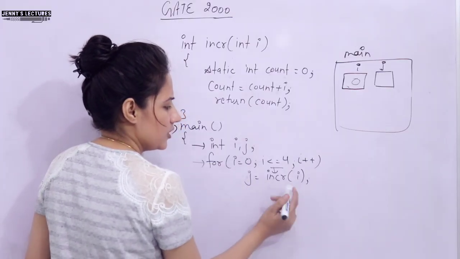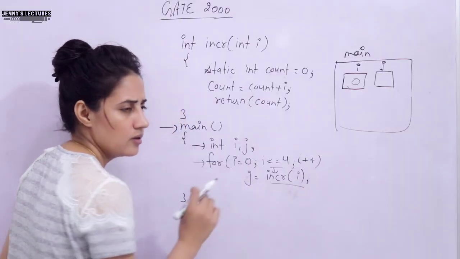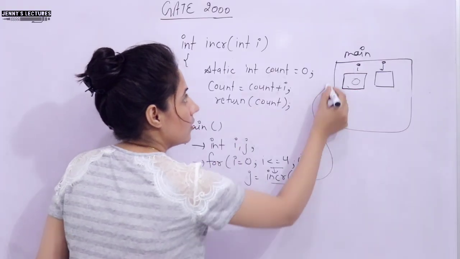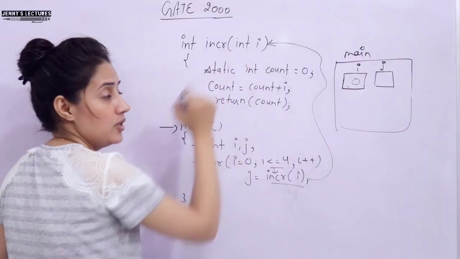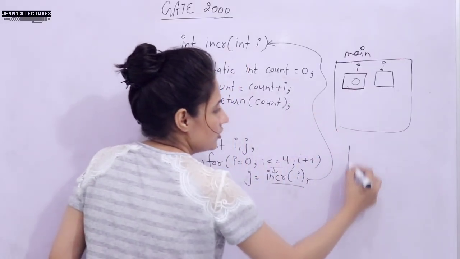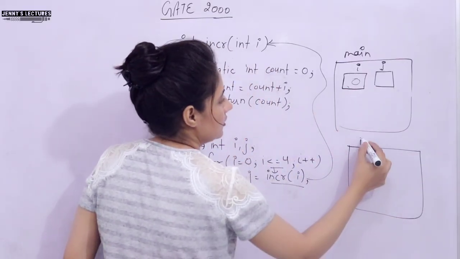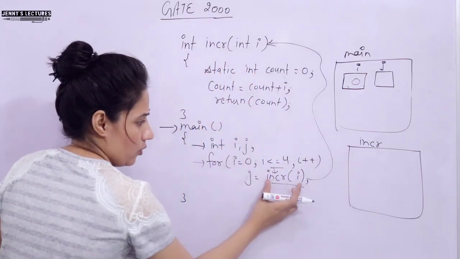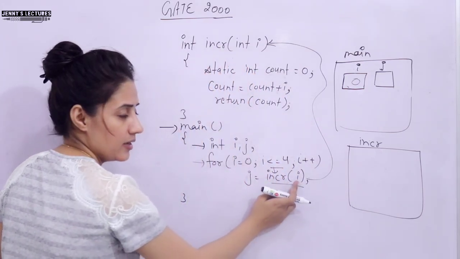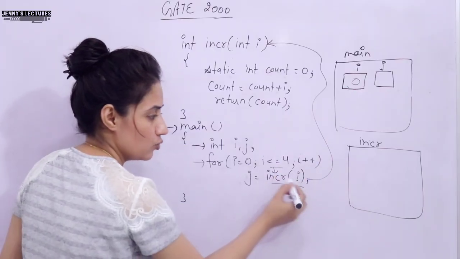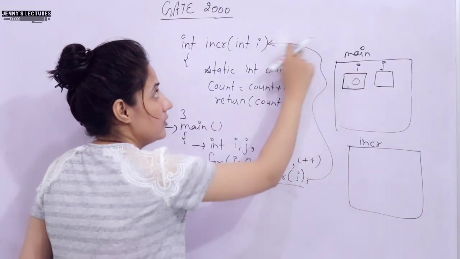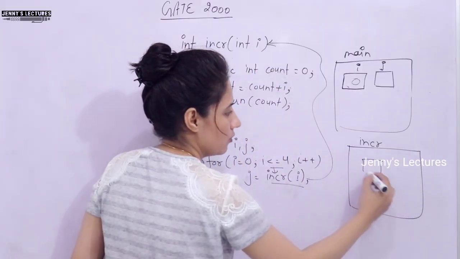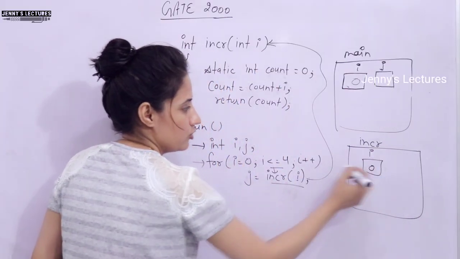Now, j is equal to this, which I hope is clear now, this is a function call, right. So now where will control go? To the definition part of the function. Here we have the definition part, and once control goes to the definition part, some memory would be allocated to this function also, right. Now, what are you passing here? i as an argument. Now, the i value is 0, so you are passing 0. So this 0 would be received by this i. So here also we have one variable i, and here also we have 0.